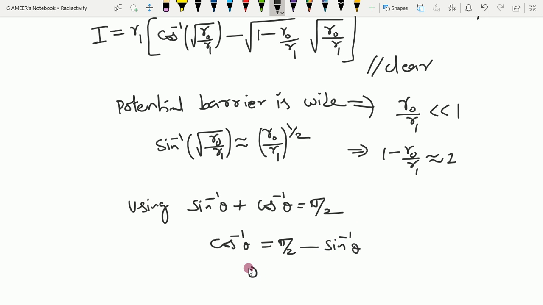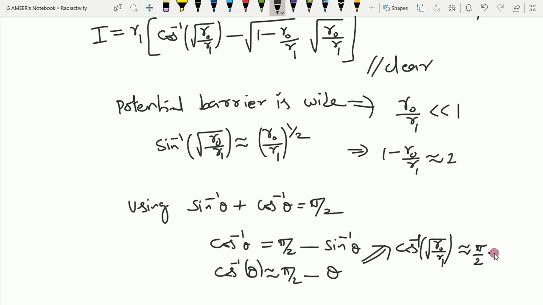And sin inverse of theta is approximately equal to theta, because it is small. So with these two things, cos inverse of square root of r0 by r1 is approximately equal to pi by 2 minus r0 by r1 whole power half.